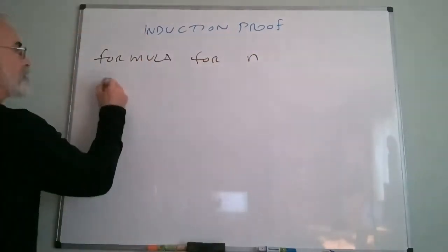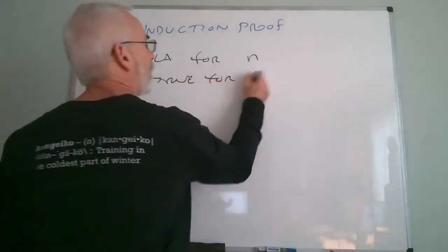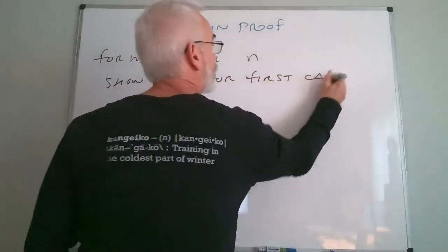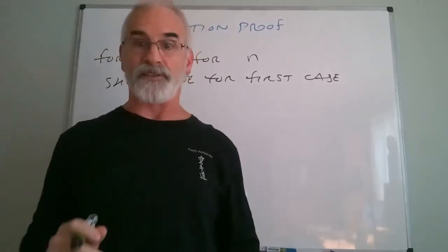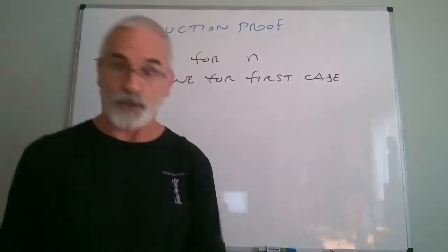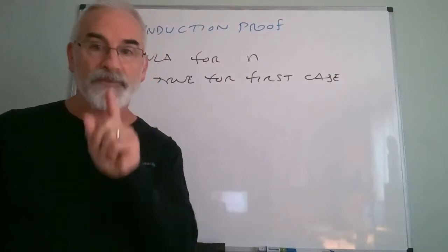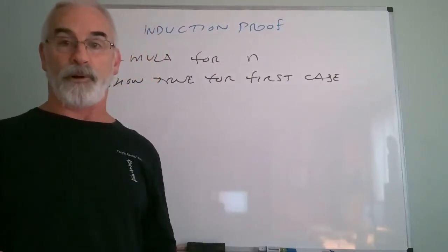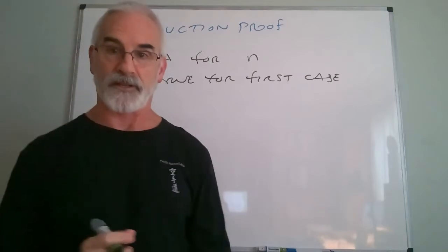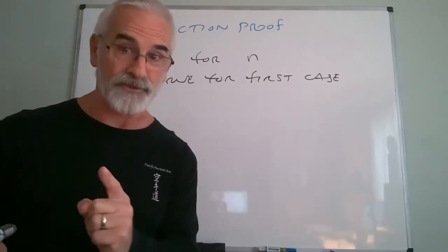What we do is we show it's true for the very first case. And what the first case would be, if n is starting at 0, then we show it's true when n is 0. If n is starting at 10, then we show it's true when n is 10. For the very first case of n, we have to prove it's true for that one. And by the way, that's always the simplest part. That's trivial arithmetic almost 100% of the time. So I start with that because I have to have something that's true.